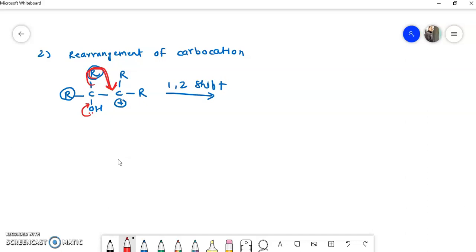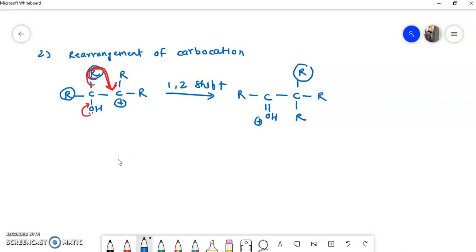So there is a formation of this compound, C double bond OH, and here there will be a positive charge on C with R, R and R. Suppose this is the R group which is shifted from here. So this is the second step, rearrangement of the carbocation intermediate.